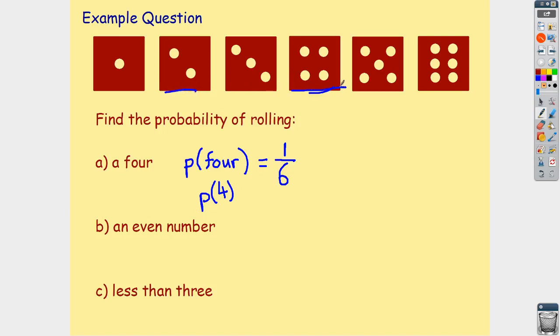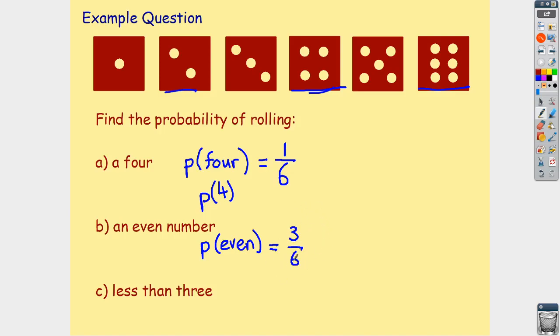So we have 2, we have 4, and we have 6. Okay, the way that I would go about writing this down is I would say the probability I'm going to roll an even number equals, okay, and again it's that outcomes we want divided by total number of outcomes. Okay, so there are 3 possible ways that we could roll and get an even number. We could either roll and land on a 2, a 4 or a 6, and there are still 6 total possible outcomes because we could roll any one of the numbers in reality.